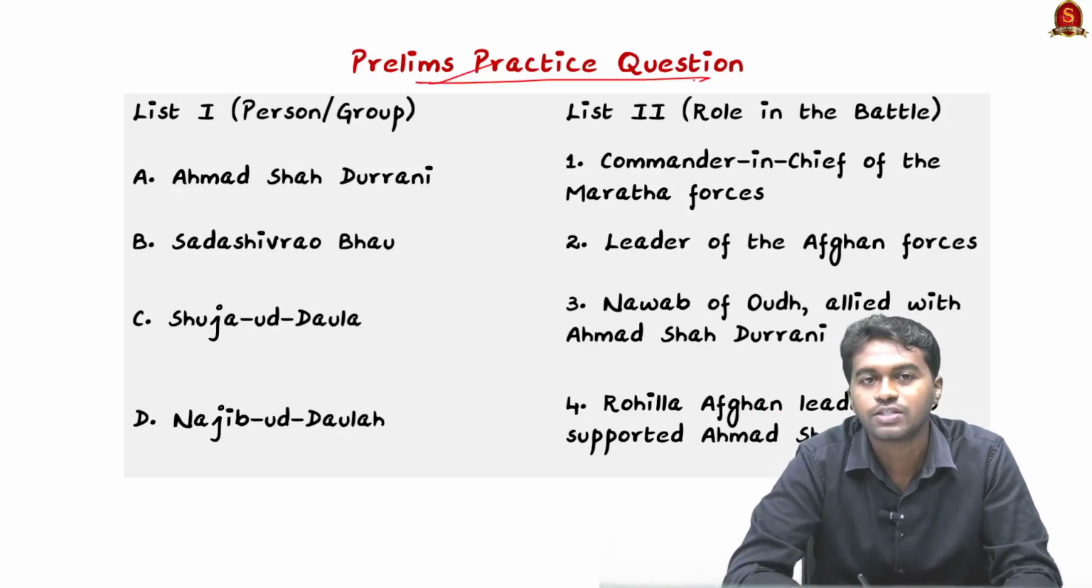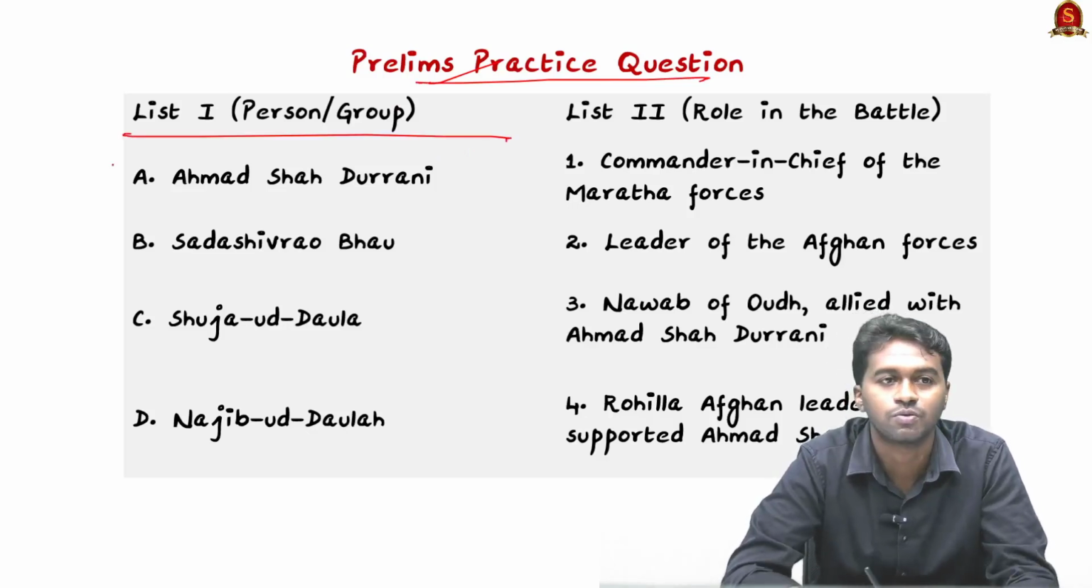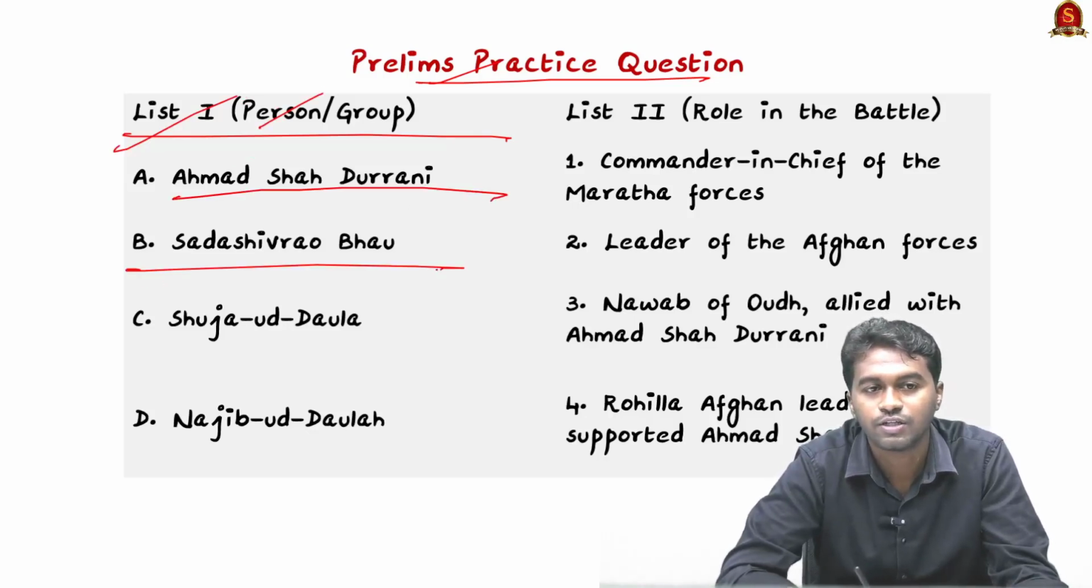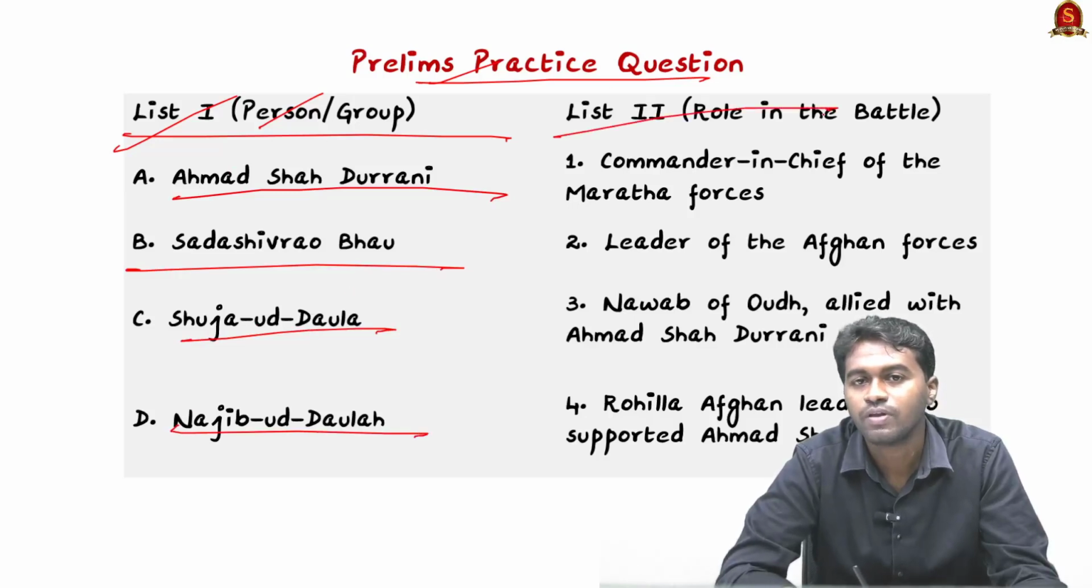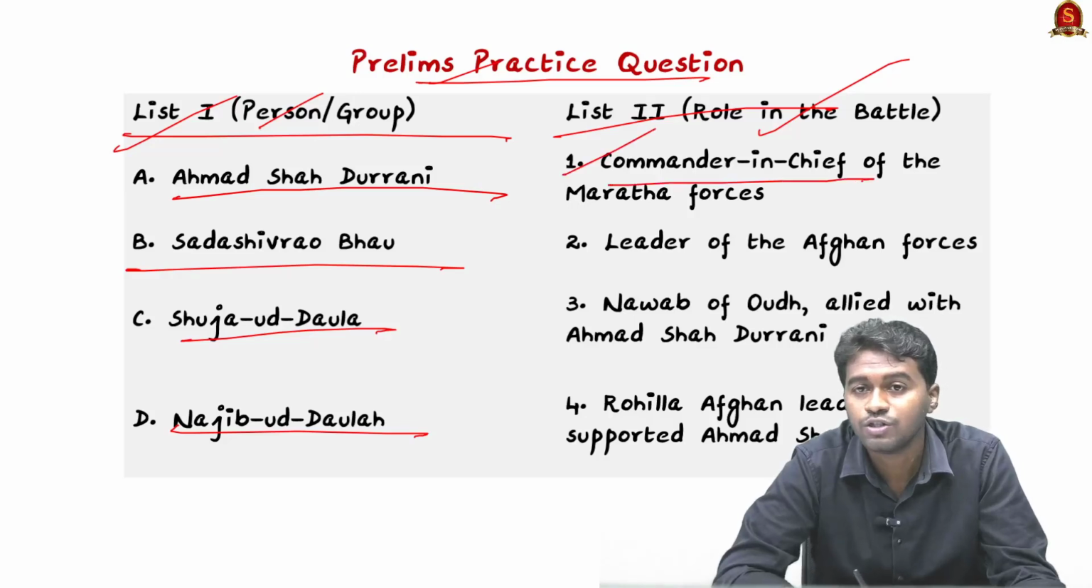So based on our discussion, try to answer this prelims practice question. It's a match the following question. List A refers to a group or a person: Ahmad Shah Durrani, Sadashiva Rao, Shuja-ud-Daula, Najib-ud-Daula. List 2, their role in the battle. 1, commander-in-chief of the Marathas, 2, leader of Afghan force, 3, Nawab of Oudh allied with Ahmad Shah Durrani, and 4, Rohilla Afghan leader who supported Ahmad Shah Durrani.